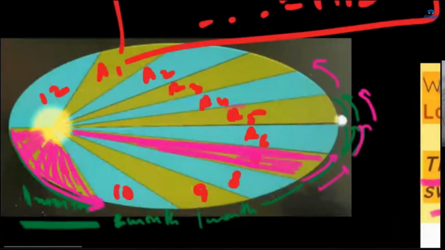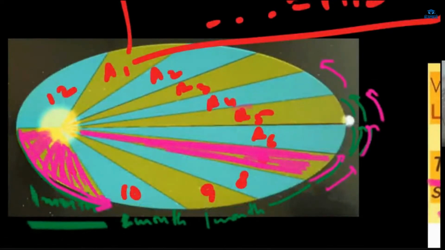For equal intervals of time, the area will always be the same. These are the areas swept by the planet in 12 months.